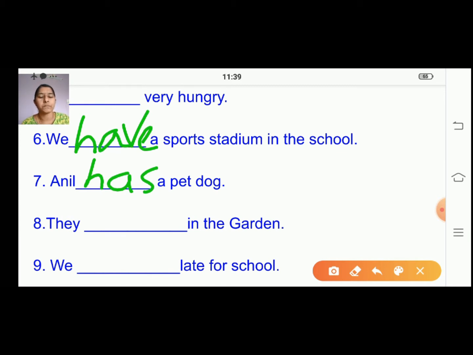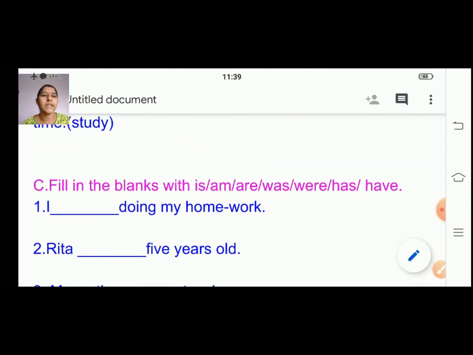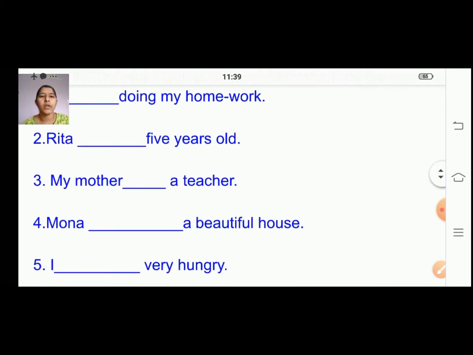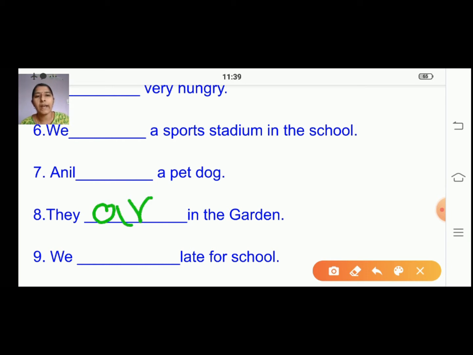Now the eighth one. They dash in the garden. So you are going to see the words from here, right? We have is, am, are, was, were, has, have, right? These are the words you are going to use in the sentence, right? So here what is the question? They dash in the garden. They are in the garden. Right? So the next one.